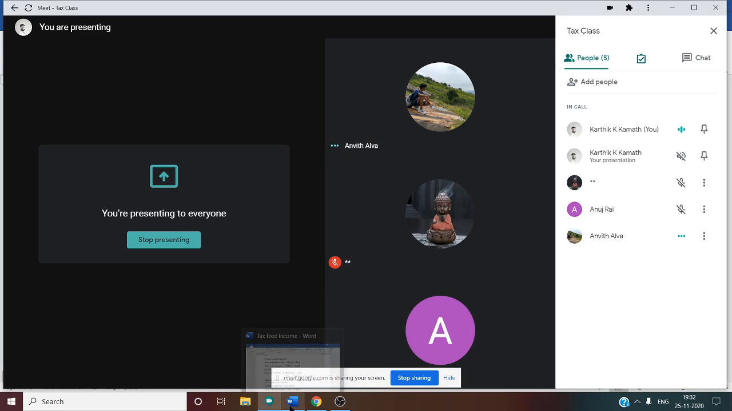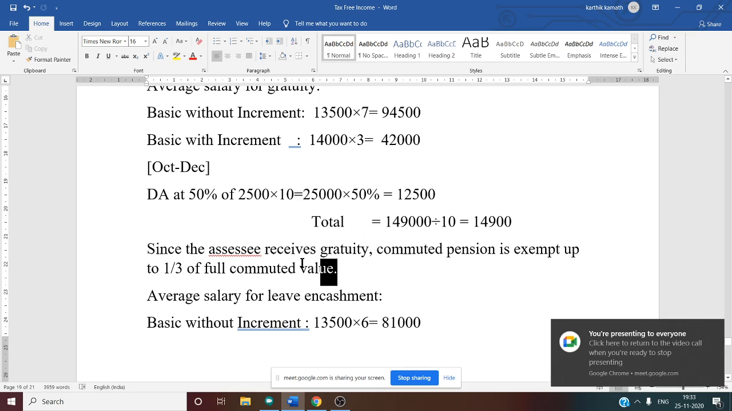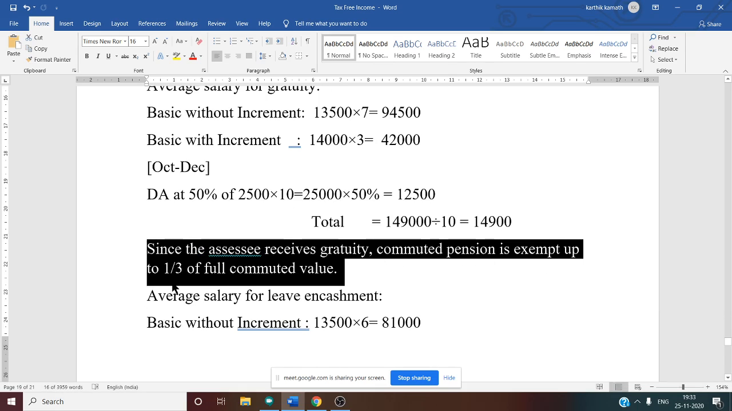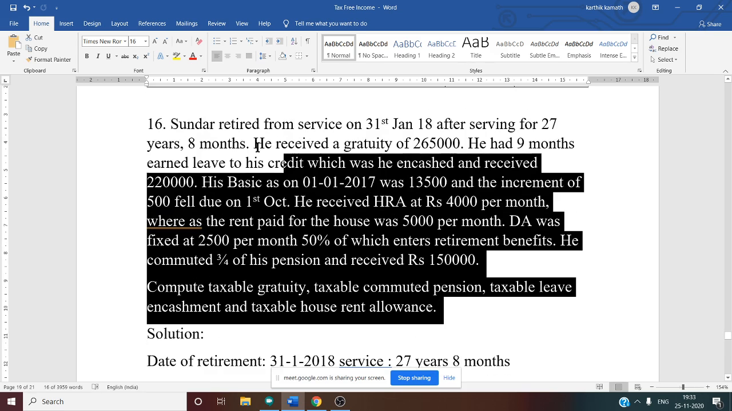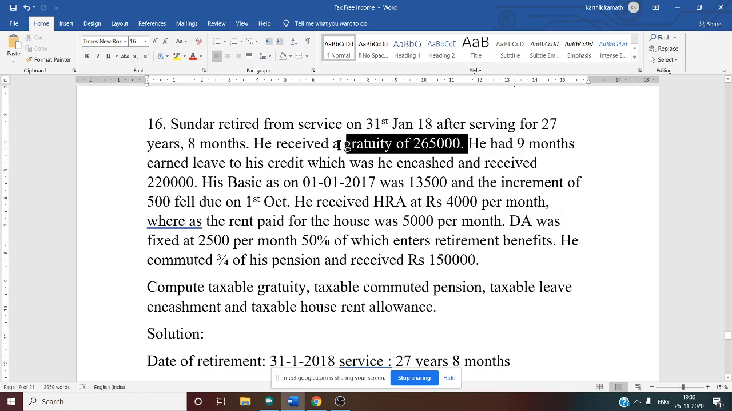So, we have to do a working note now for commuted pension also. Since SSC receives gratuity, commuted pension is exempt up to 1/3 of the full commuted value. How do you know that SSC receives gratuity by seeing this question? That is given. See this, here he receives gratuity. Now it is very clear, SSC is receiving the gratuity. That means for commuted pension we have to take 1/3.